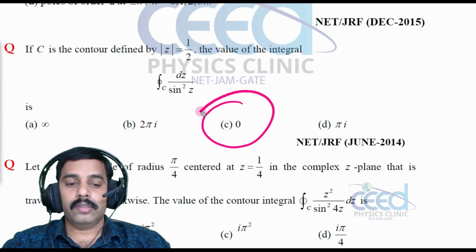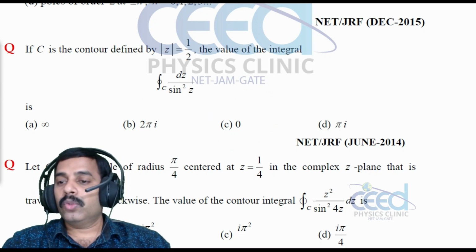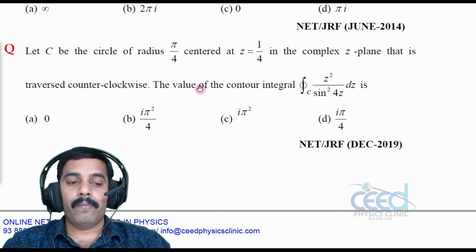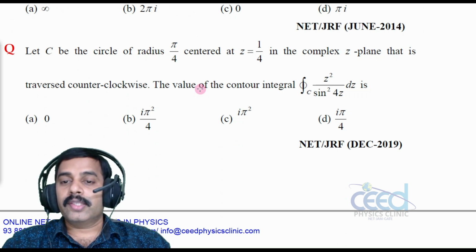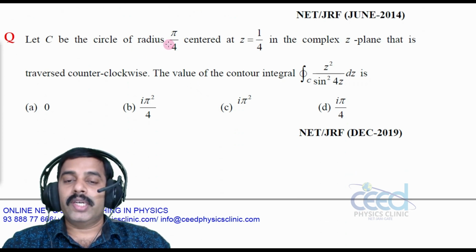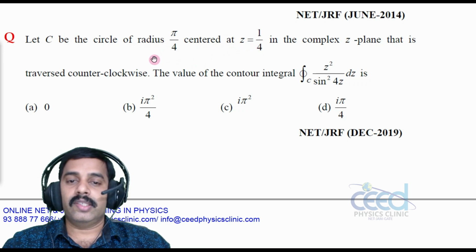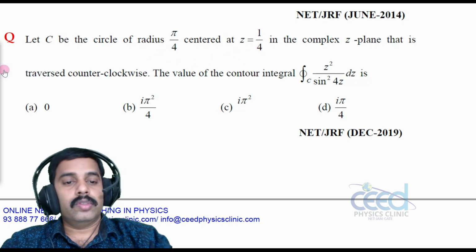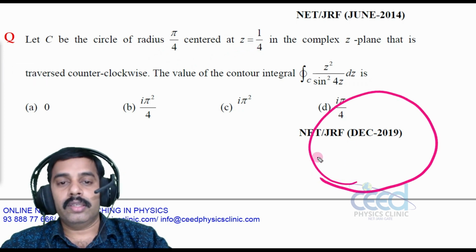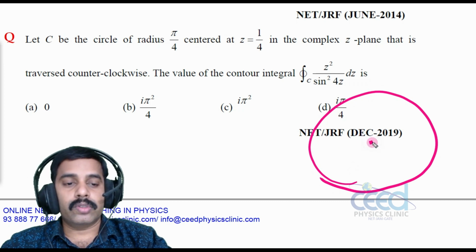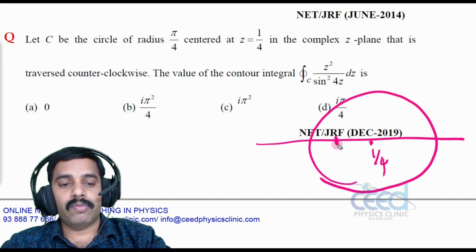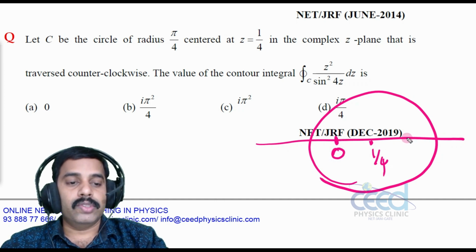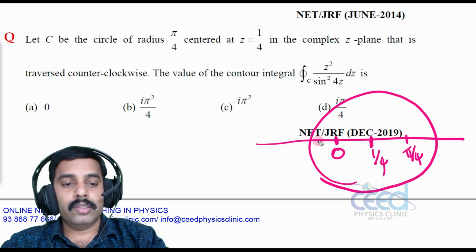All right. Now let us come to another question. Let C be the circle of radius pi by 4 centered at z is equal to 1 by 4. Suppose we have a circle centered at 1 by 4. So 1 by 4 is the center, and 0 is somewhere else here.